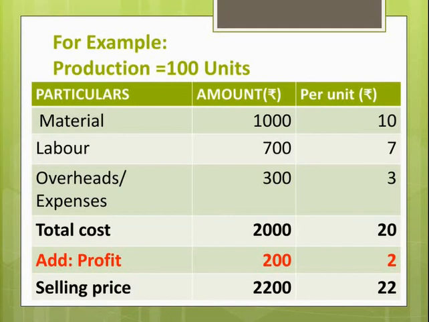So here again, total cost of the product is rupees 2000 and per unit cost is rupees 20. And say we are selling the total quantity of product at rupees 2200, that is rupees 22 per unit, then our profit will be rupees 200 in total and rupees 2 per unit. Thus, cost accounting helps in ascertainment of profit for each activity.